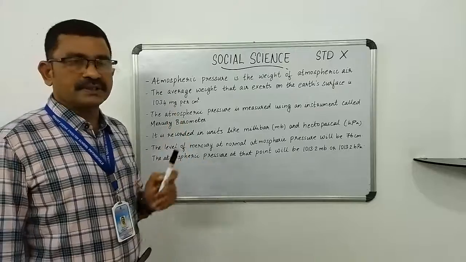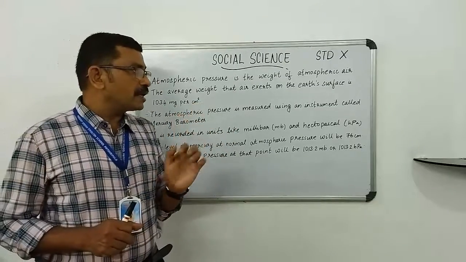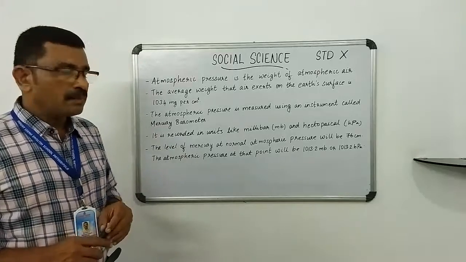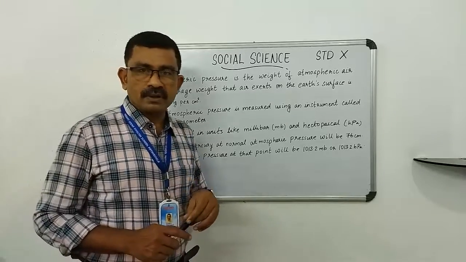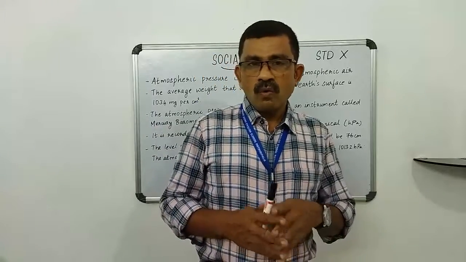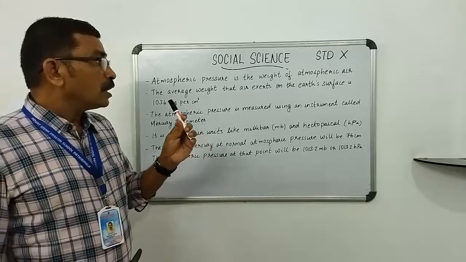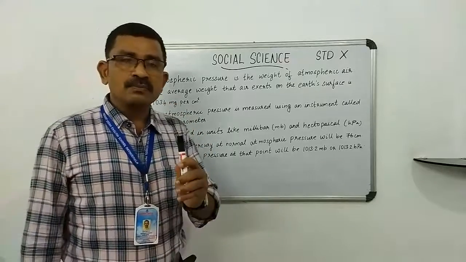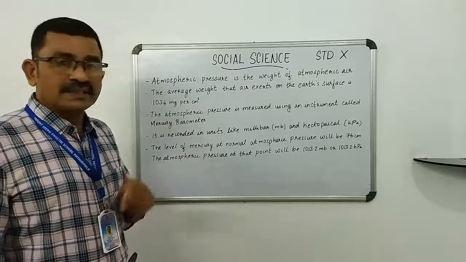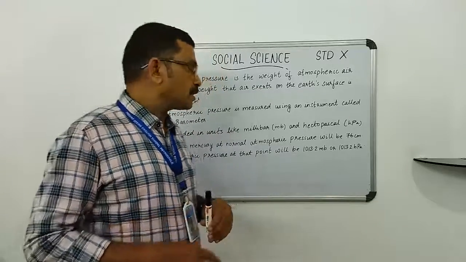The atmospheric pressure is measured using an instrument called a mercury barometer. So children, here is a question for you. Which instrument is used for measuring atmospheric pressure? Yes, mercury barometer.